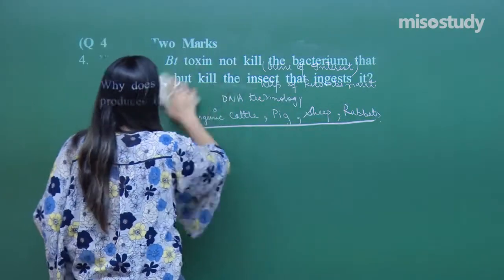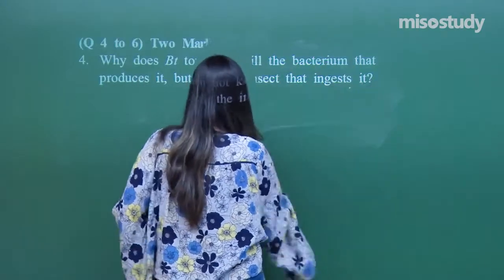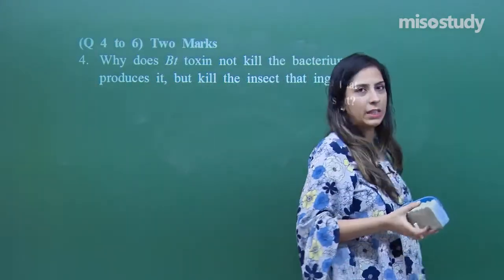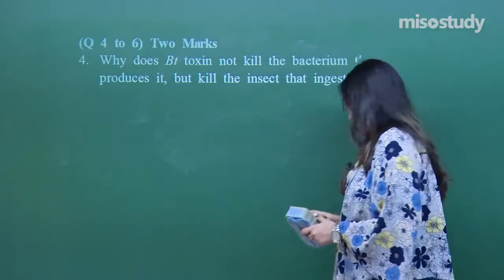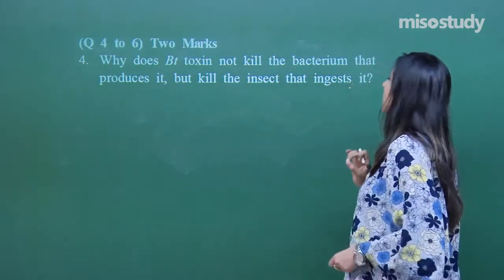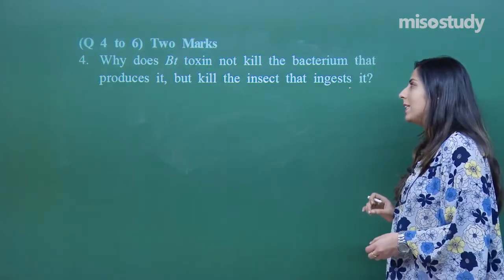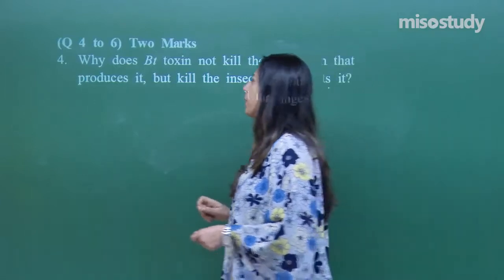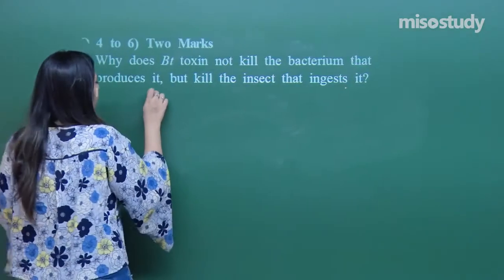So, the next question is from a different category, that is of 2 marks. So, you have to explain these answers in a bit more detail. So, why does Bt toxin not kill the bacterium that produces it, but kill the insect that ingests it? Let us learn about this Bt toxin.